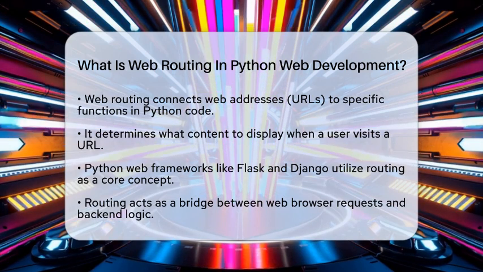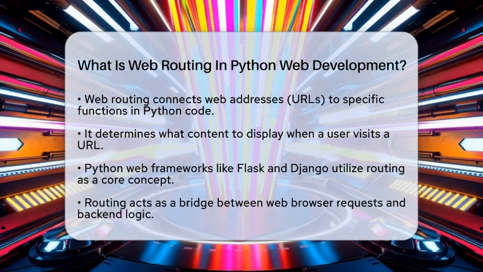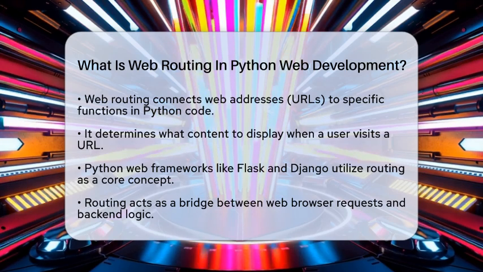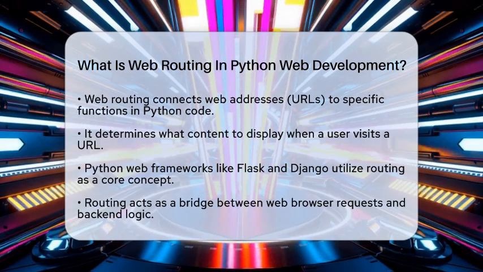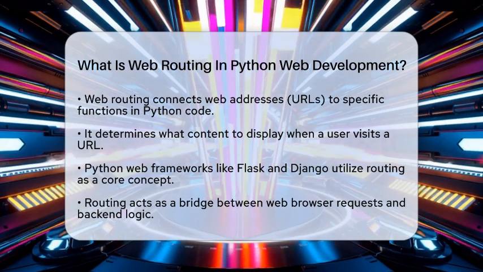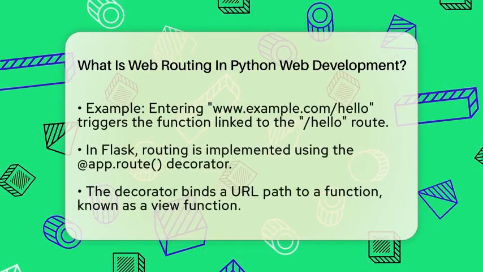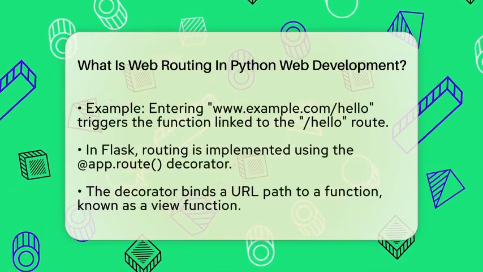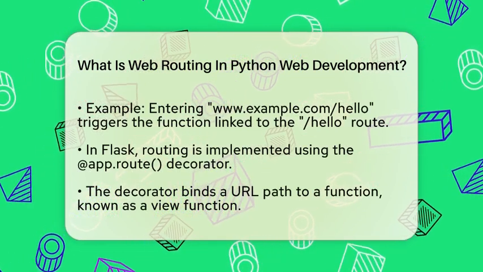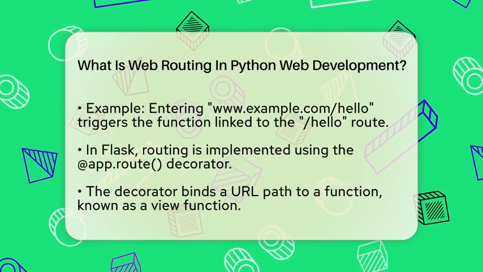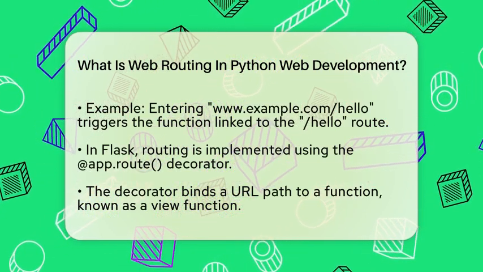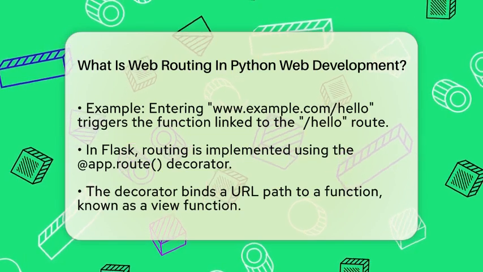When you visit a URL, the routing system figures out which function should respond to that request and what content to display. In popular Python web frameworks like Flask and Django, routing is a key concept. It acts as a bridge between the requests from your web browser and the backend logic that processes those requests. For instance, if you enter www.example.com/hello in your browser, the routing system will trigger the function linked to the hello route, and you will see the response generated by that function.